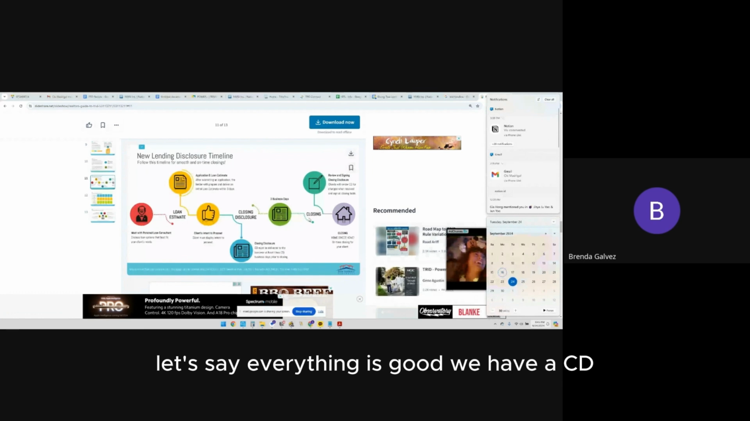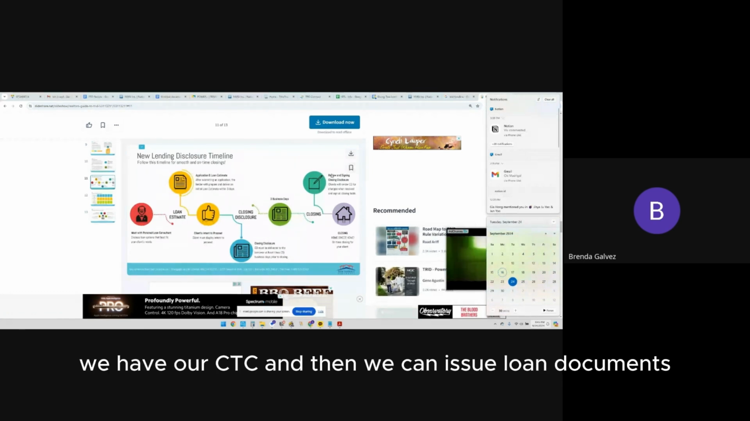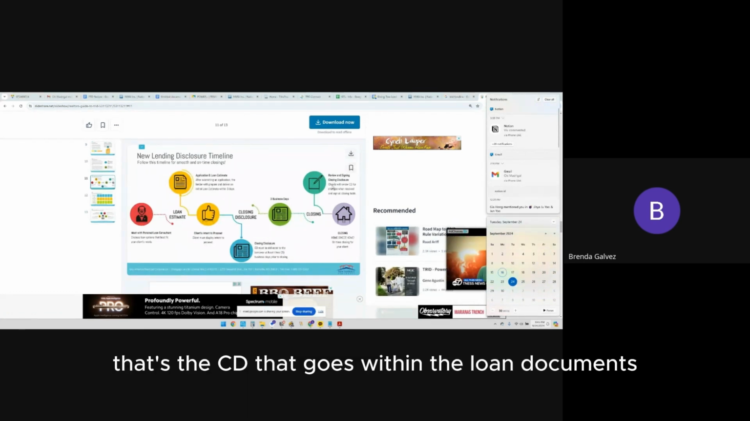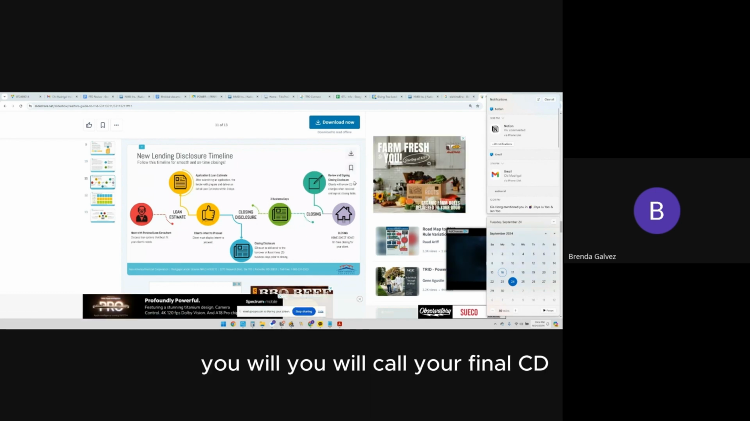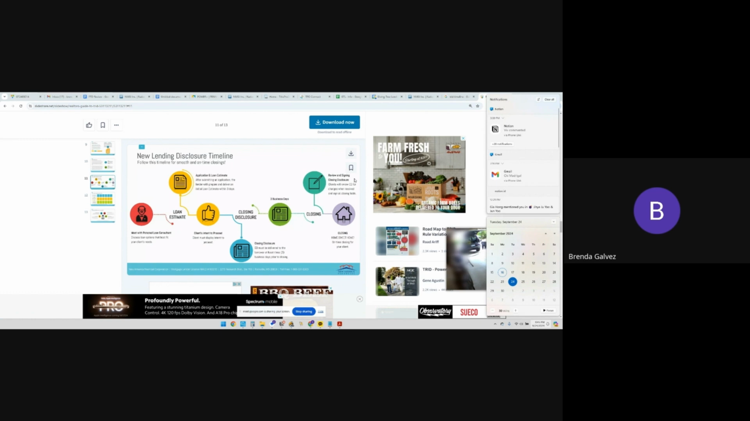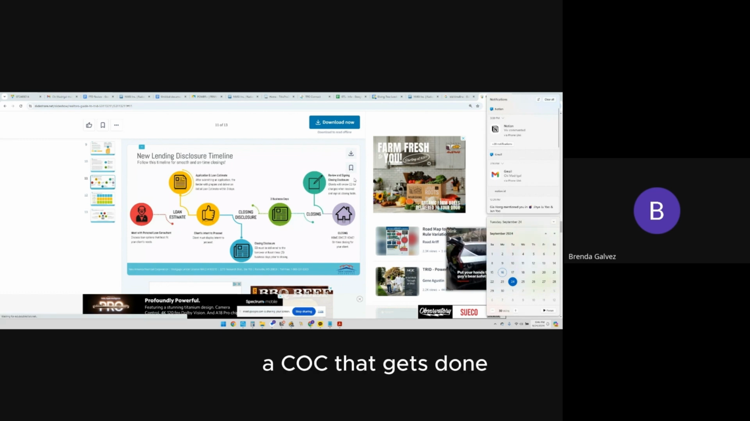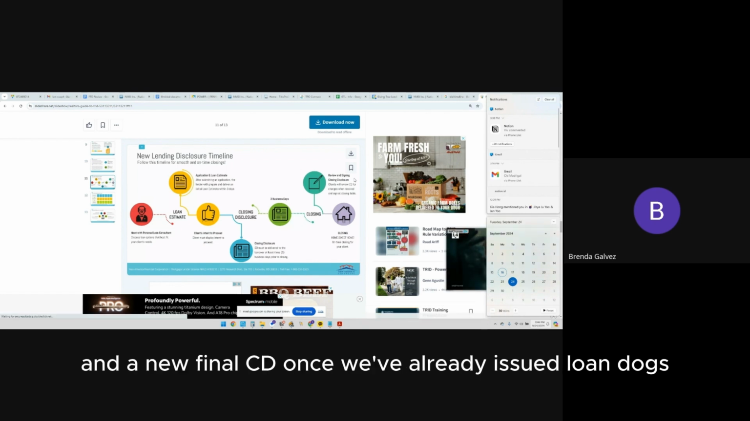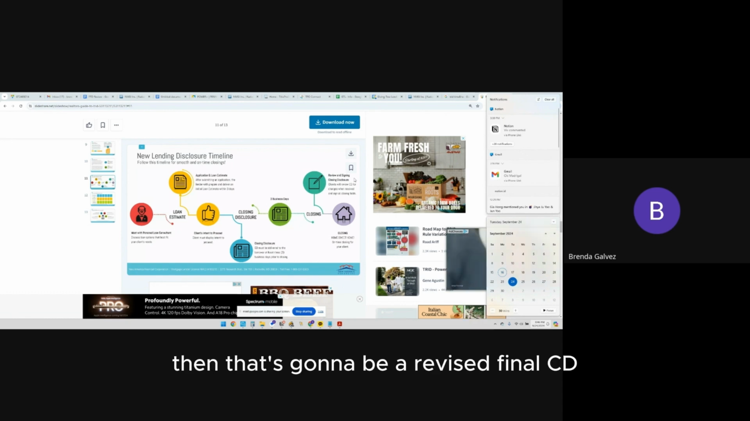Let's say everything is good, we have the CD, we have our CTC, and then we can issue loan documents. That's the CD that goes within the loan documents. That is what you will call your final CD. Again, if there's a COC that gets done or something gets changed within the loan and a new final CD goes out once we've already issued loan docs, then that's going to be a revised final CD.